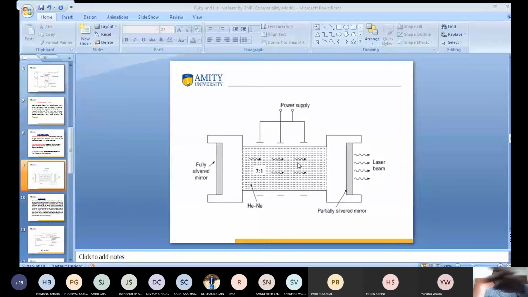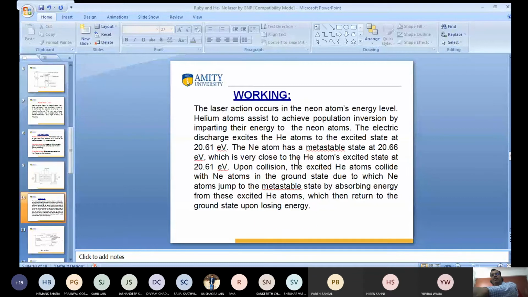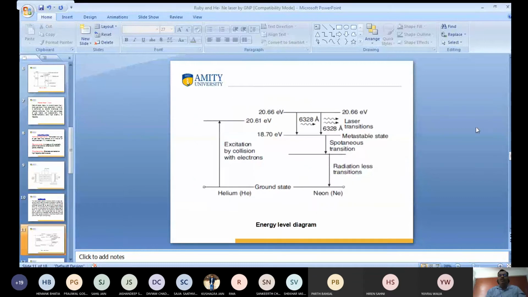Again, I want to discuss the figure and the mechanism, and make it clear. This is the ground state. Here is a mixture of helium and neon. All the helium neon atoms are excited due to collision of electrons. This is working as pumping. We have supplied electric current.